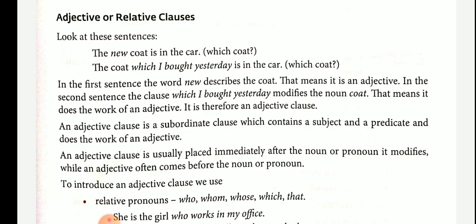That means it is an adjective. It describes the noun coat. In the second sentence, the clause which I bought yesterday modifies the noun coat.